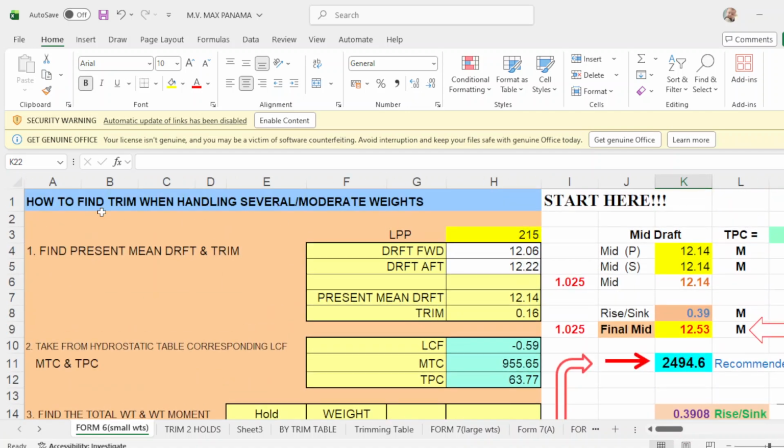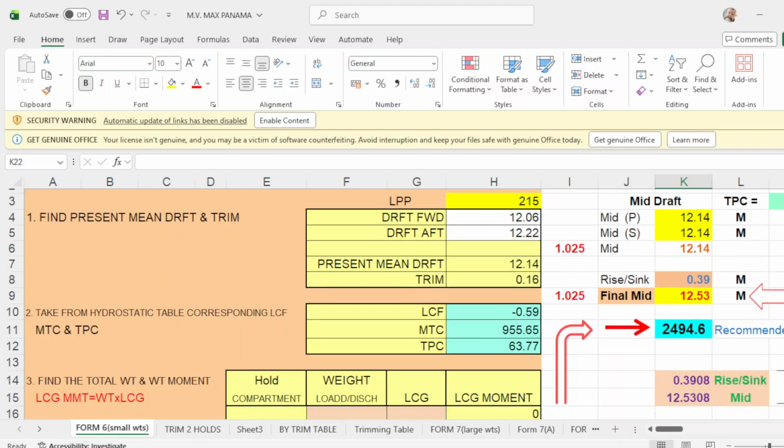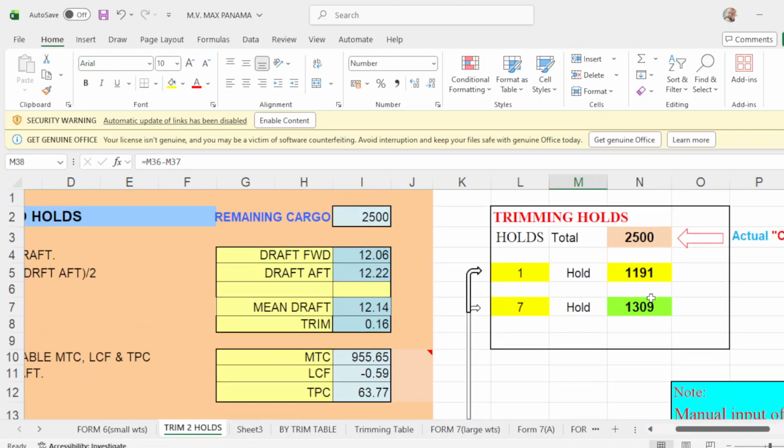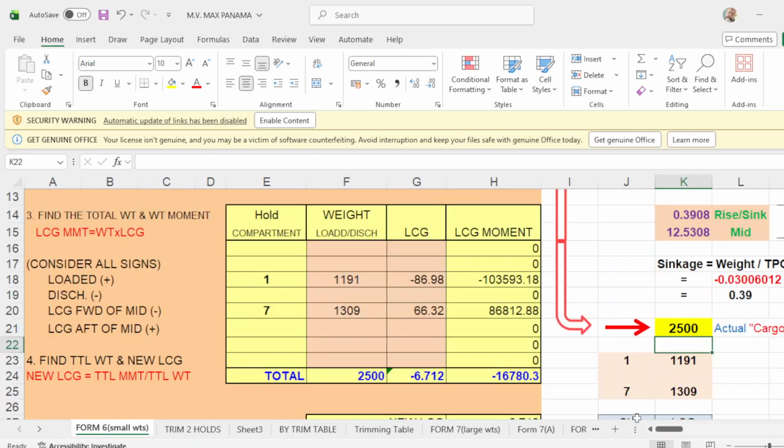This is how to find trim when handling several moderate weights, okay? And take note, in hold number 1, you load 1191, and number 7 will be 1309. So in number 1, 1191, you apply your LCG.